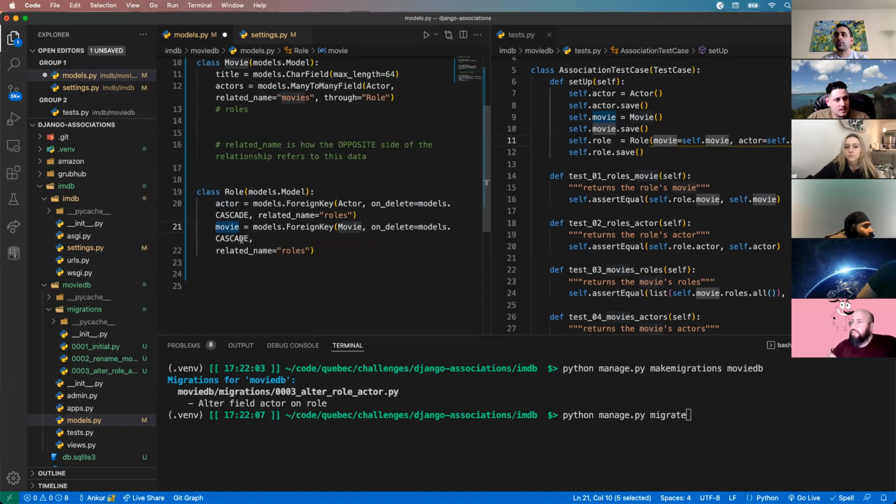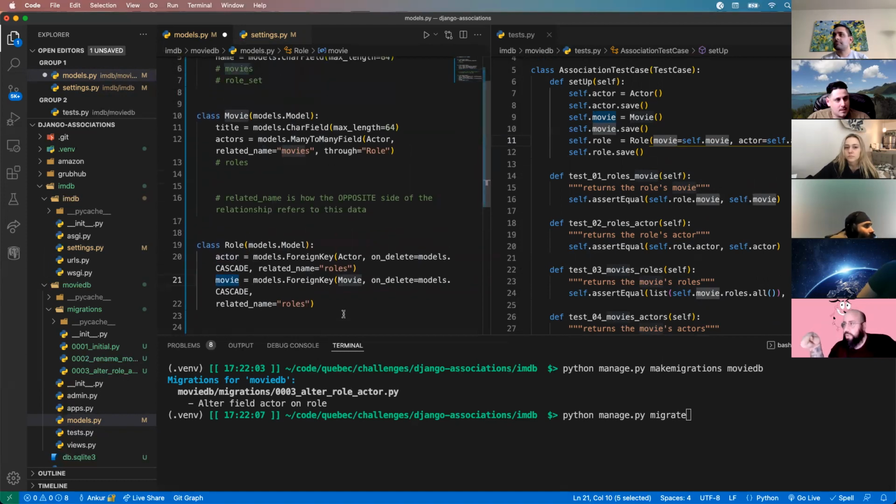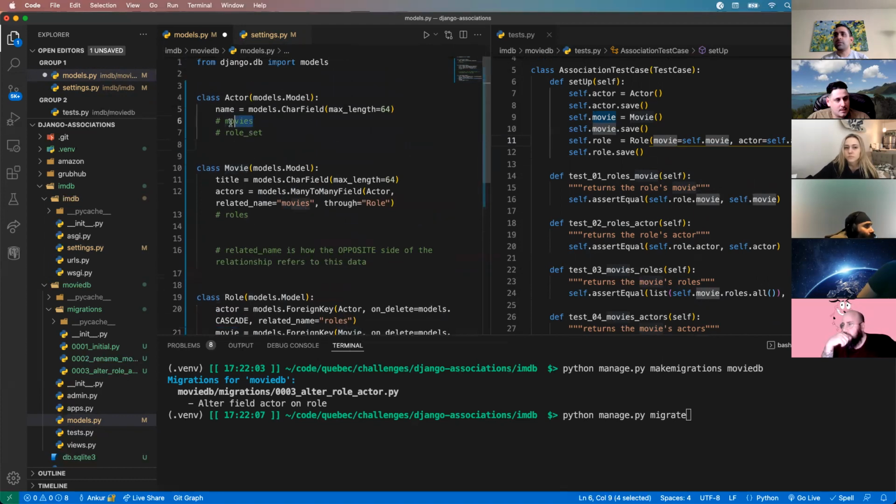But then role, that's... Go ahead. So where is it putting movies? In actor only? Yeah, so movies is like that imaginary field that shows up here. So if I have an actor and want to see their movies, instead of going through the role table, I can say, hey, Tom Cruise, where are all your movies? But if I want to know all of his roles, I should still have access to roles. Say, Tom Cruise, what roles have you played in the past?